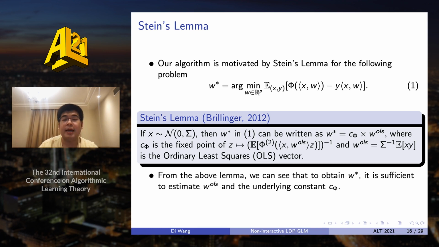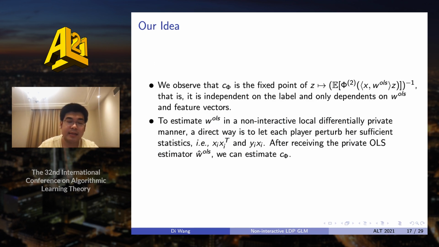So if we want to get this W star, it is sufficient to estimate W LS and the underlying constant C phi. Let's see how we estimate these two terms in our model. We can see that W LS is just the linear regression vector, right? So we can easily estimate it in the NLDP model.